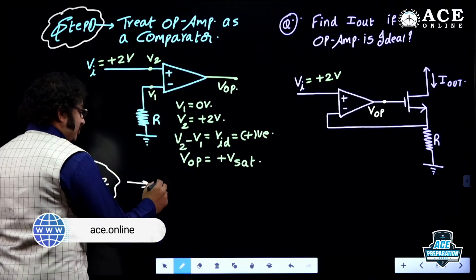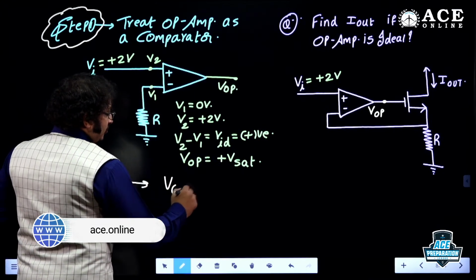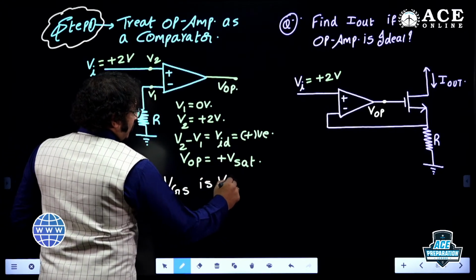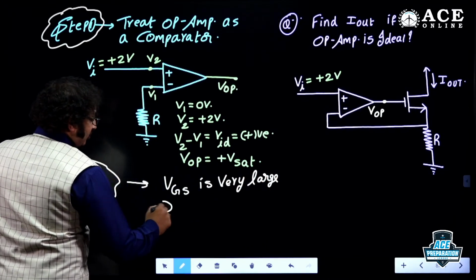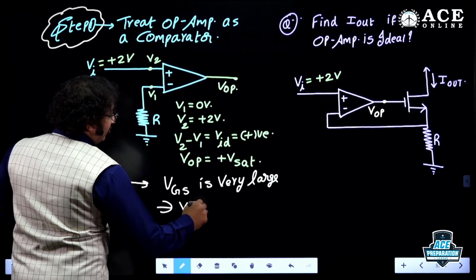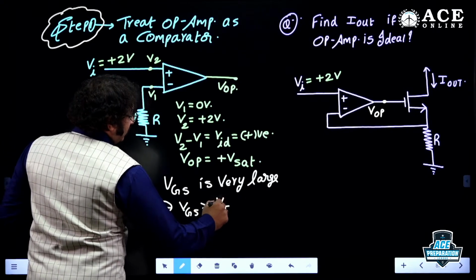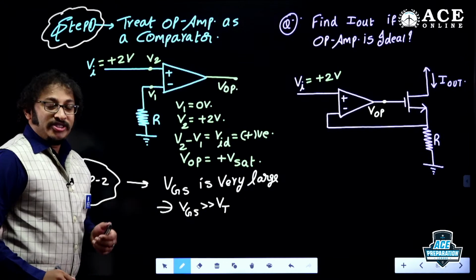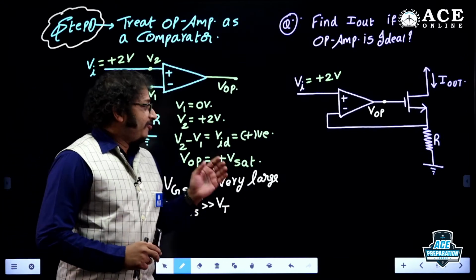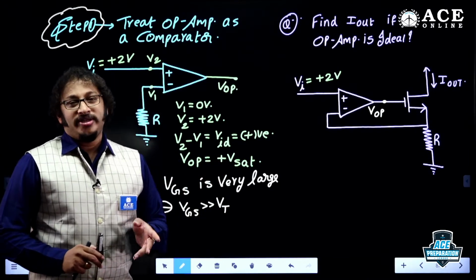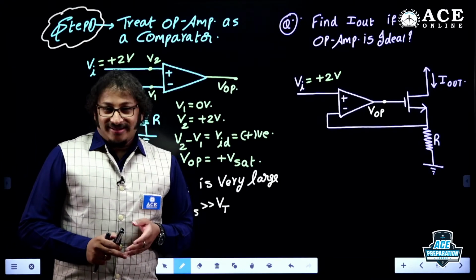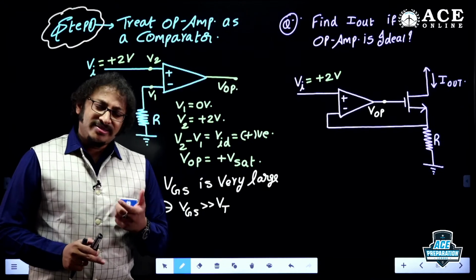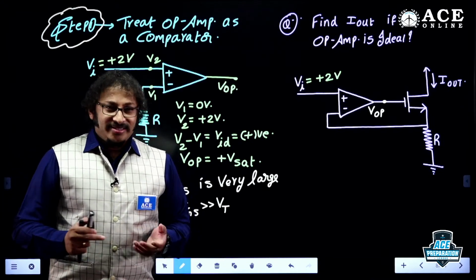Speak out, correct or not, dear students? So, VGS is very large, such that VGS will be far greater than VT. What is VT? Threshold voltage. Because if I want to switch on the MOSFET, threshold voltage must be there. VGS less than threshold voltage, no channel. VGS greater than or at least equal to threshold voltage, there exists a channel.